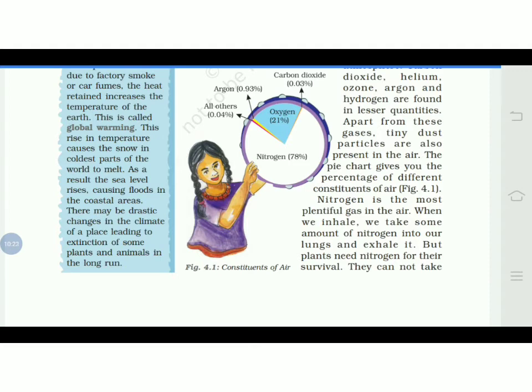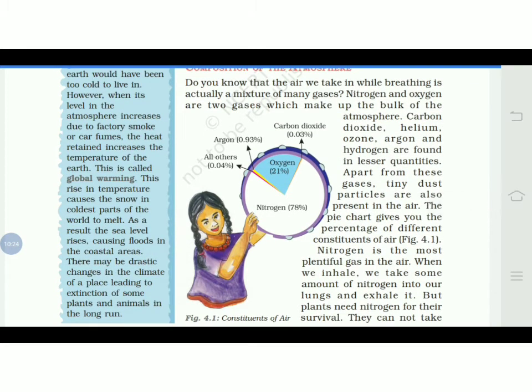So this pie chart you have to make in FNB. Please draw it in FNB after writing down the glossary.